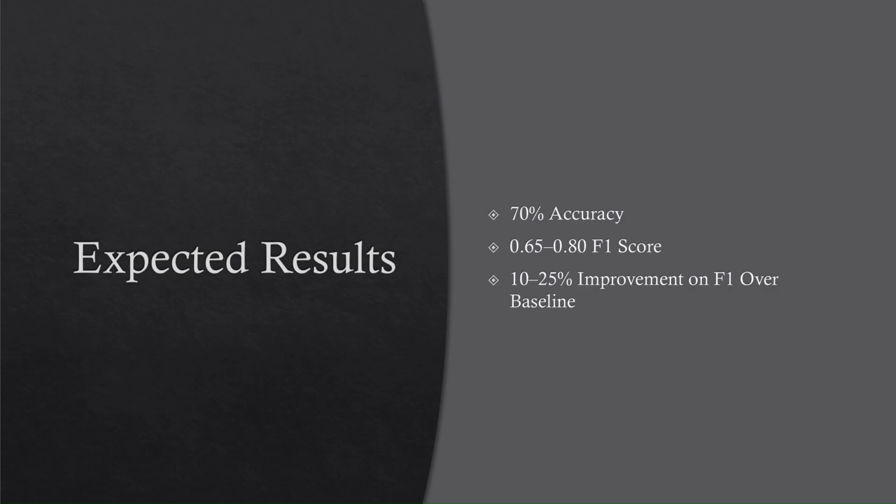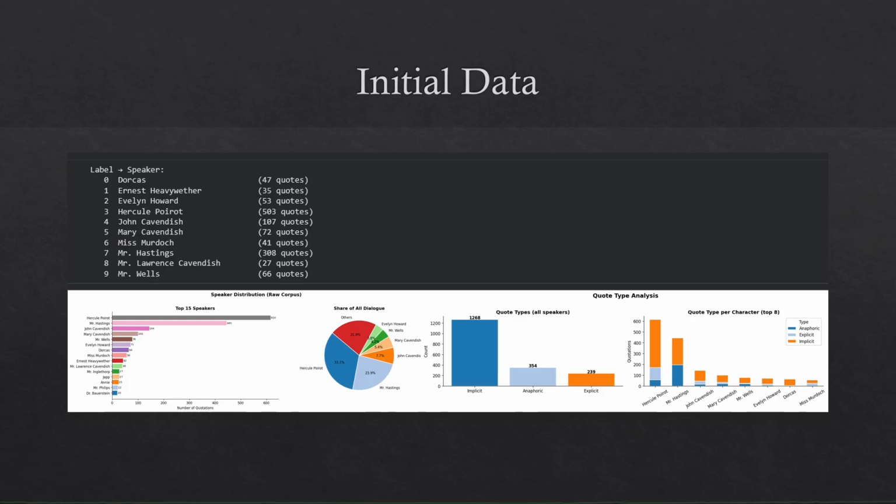Before running the final modules, I established these expected results. I set a target of 70% for accuracy and an F1 score between 0.65 and 0.80. I chose these specific numbers for a few reasons. Since our baseline is 43% with just guessing Poirot, a 70% target represents a significant move towards understanding rather than just picking one guy. Second, the F1 range of 0.65 to 0.80 is standard for academic benchmarks of good performance. My goal was to see if this 4-bit quantized Llama 3.2 could bridge that 25% gap by transforming raw narrative context into clear, separable numeric data.